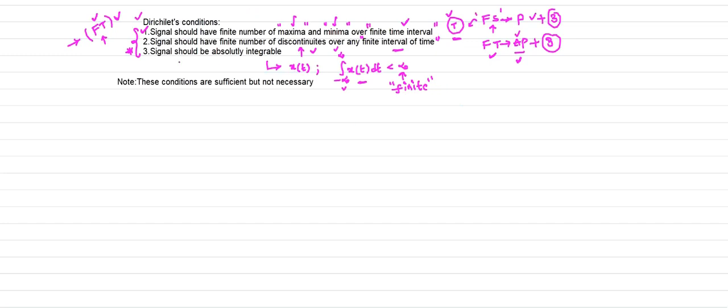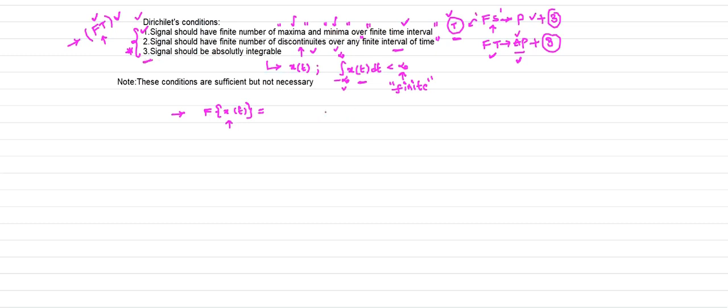So the third condition is a very important condition. The signal should be absolutely integrable. Then only is the Fourier transform applicable for the continuous time aperiodic signal. In the last class, I explained the formula of the Fourier transform. If you want to apply the Fourier transform for a continuous time signal, this signal must be absolutely integrable. That means when you integrate this signal between minus infinity and plus infinity, you should get a finite value. Otherwise, we cannot apply the Fourier transform for such signals. That is the meaning of this statement.